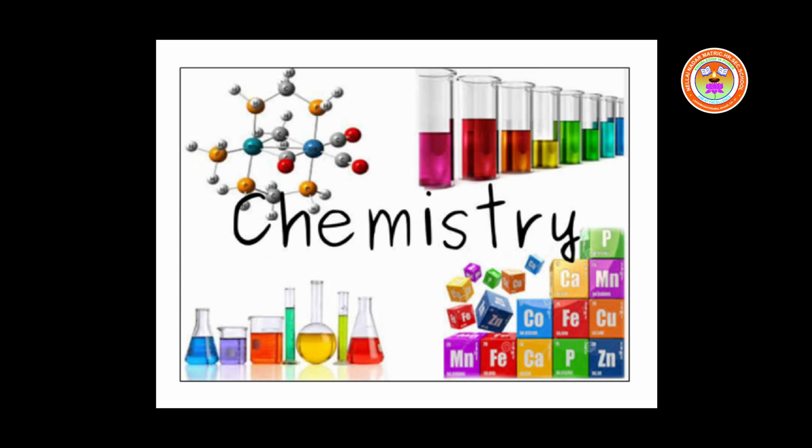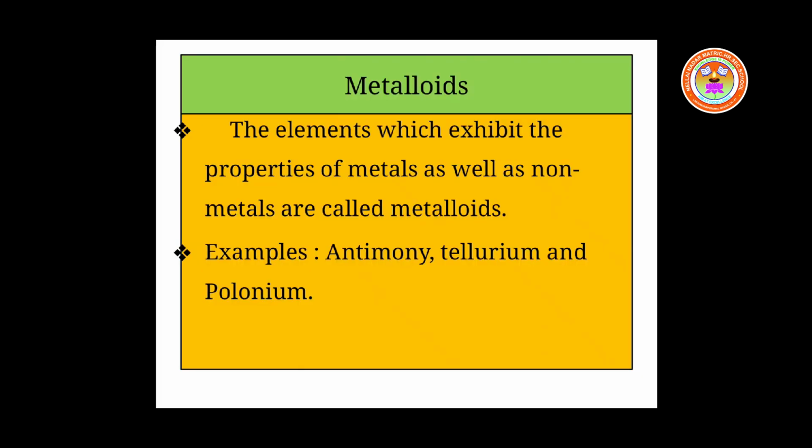Metalloids. What are metalloids? The elements which exhibit the properties of metals as well as non-metals are collectively called metalloids. So metalloids are the elements which have the properties of both metals as well as non-metals, and they are called metalloids. Examples for metalloids are antimony, tellurium and polonium.